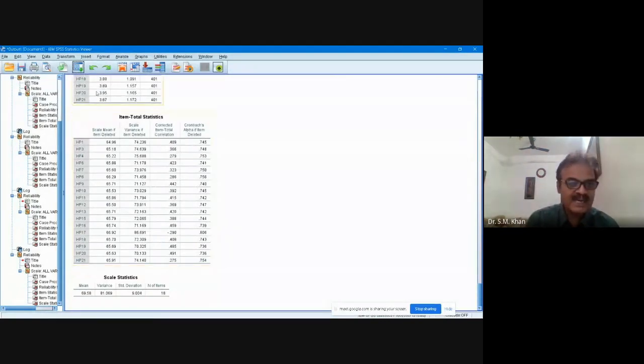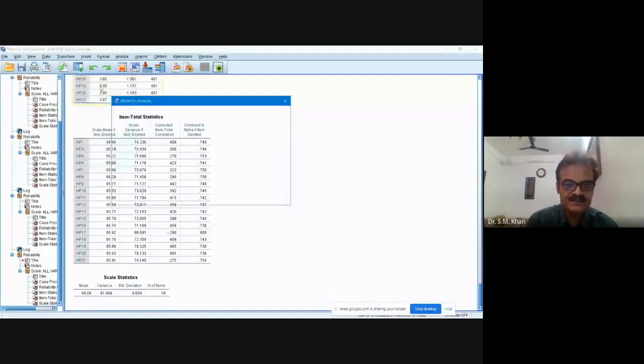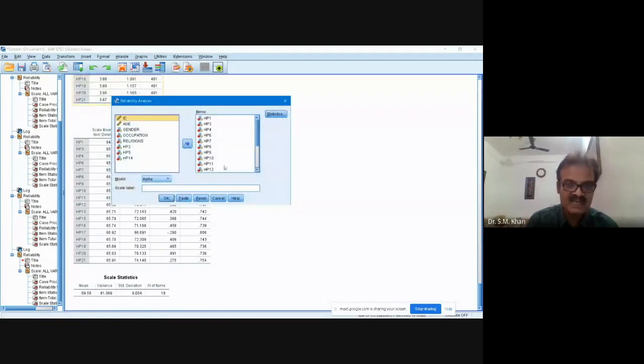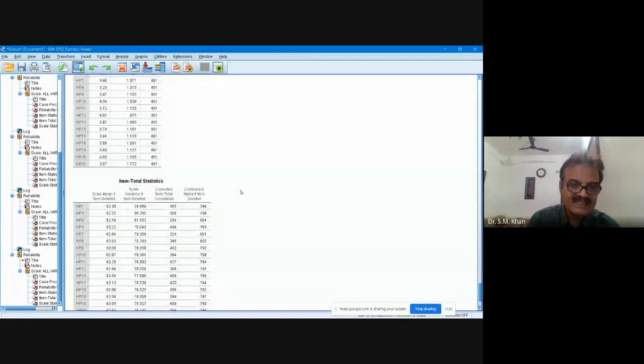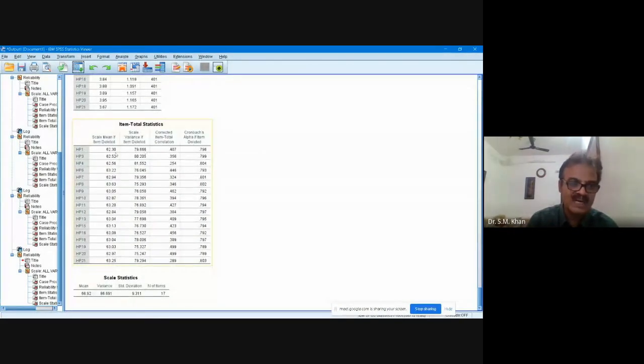Okay, again back to this part of the discussion. We are having item number 17. Now see, the overall reliability is 0.81 and see, now all items are having around 0.80, 0.80, 0.80, and there is no negative coefficient in this column.